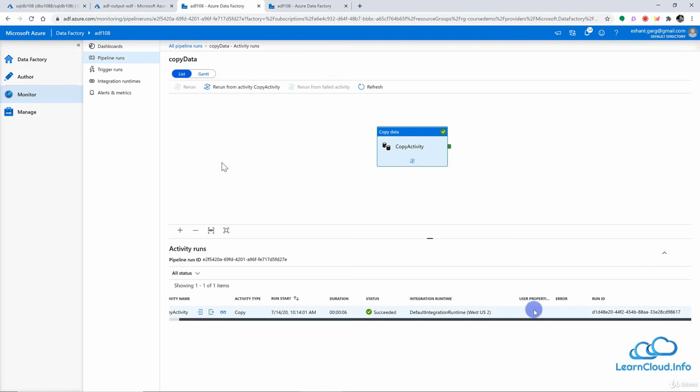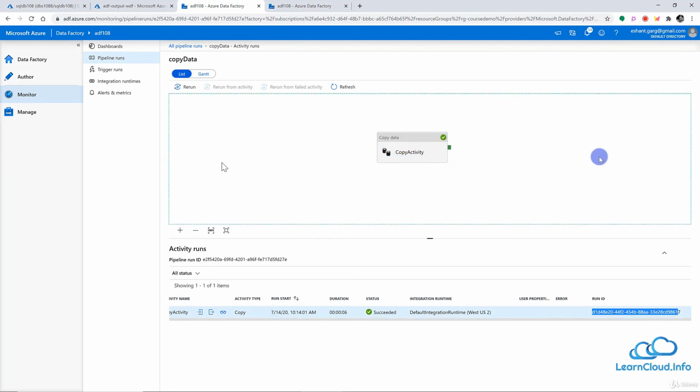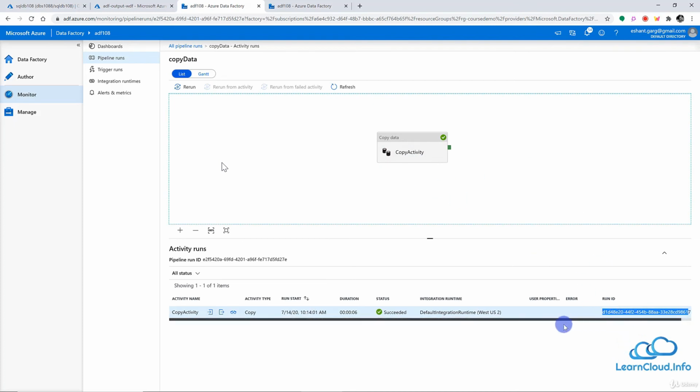And here you can see the user property, which we discussed earlier if you're following this course in sequence, but I can explain this again in a minute. And here, if there's any error, I can look at it here, and this is the run ID, which is the unique ID assigned to this particular activity. And this is different from the pipeline. So if this pipeline has, let's say, 5 activities, all of those 5 activities will have different run IDs here, which will be unique to that particular activity.